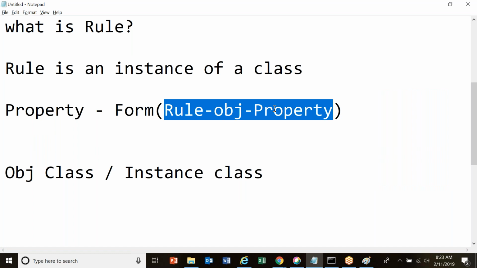If I'm creating a flow, it is Rule-Obj-Flow. If I'm creating a flow action, there is a class called Rule-Obj-Flow-Action. If I'm creating a section, there is a class called Rule-HTML-Section. So these are the classes which are already there in the system. If I'm creating a rule, I'm creating an instance of that particular instance class or obj class. Got it?